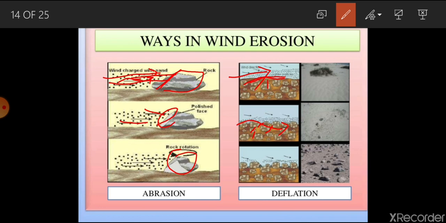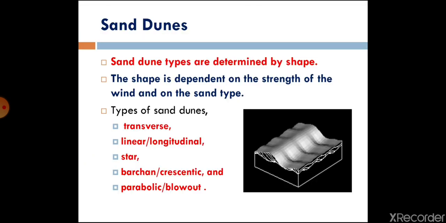Okay, now the field is left with only larger particles, and the wind is not able to move such heavier particles. So this is deflation, where wind velocity moves the soil particles and the affected area will be like this, whereas abrasion includes the erosion by the movement of airborne particles, and the area will get eroded. So these are the two differences in the two kinds of wind erosion.